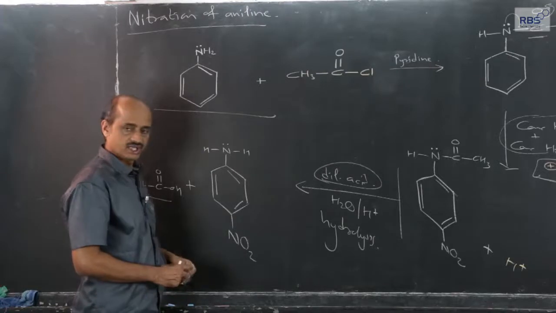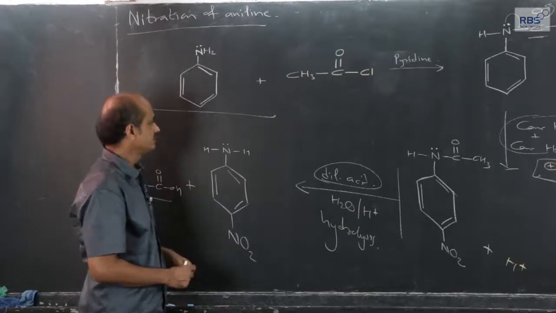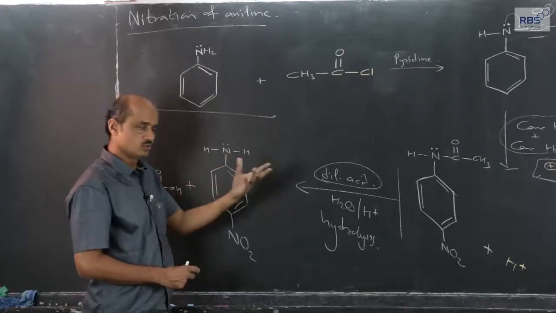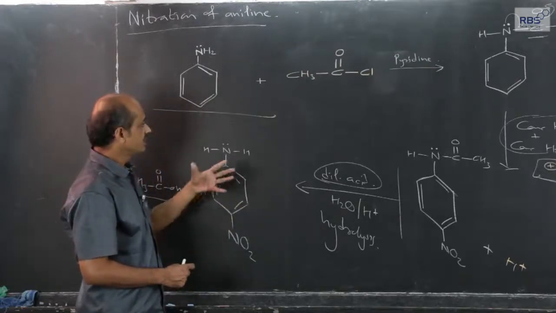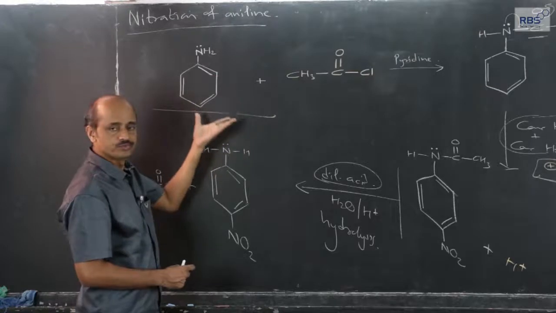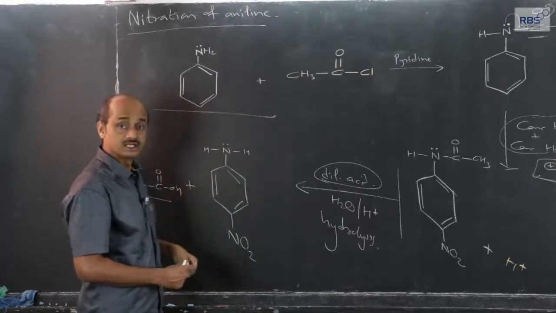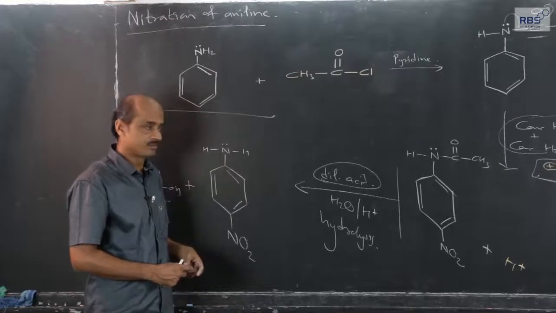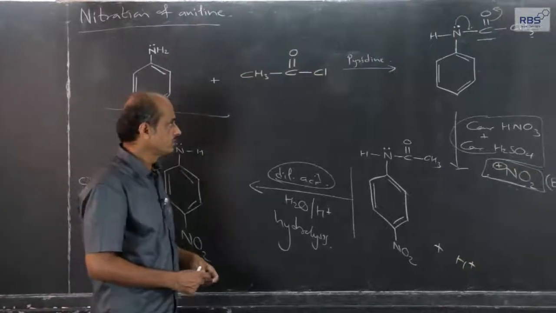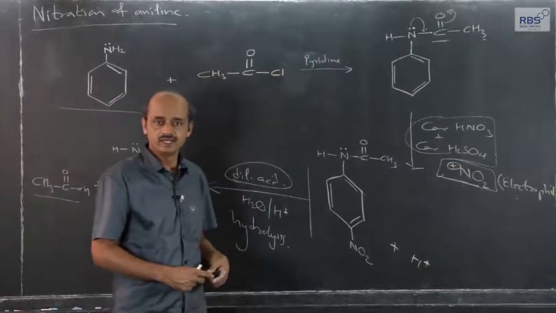So, the point which I want to make here is that acetylation, two types of acetylation we have covered. This is how acetylation is used to protect the group, especially NH2 group in aniline, or sometimes OH group in phenol, OH group directly attached to aromatic compound. So, knowledge of acetylation is very important.